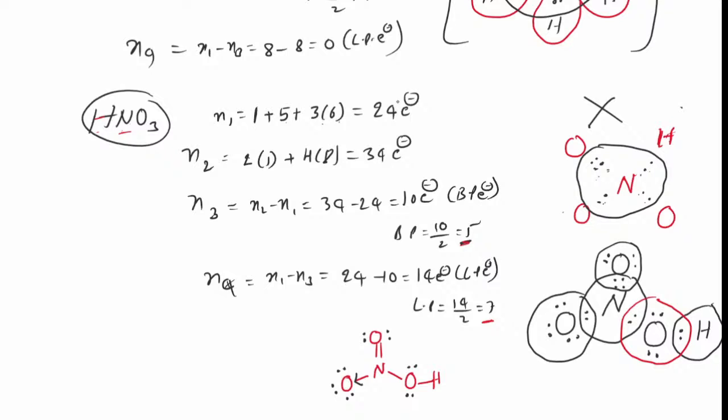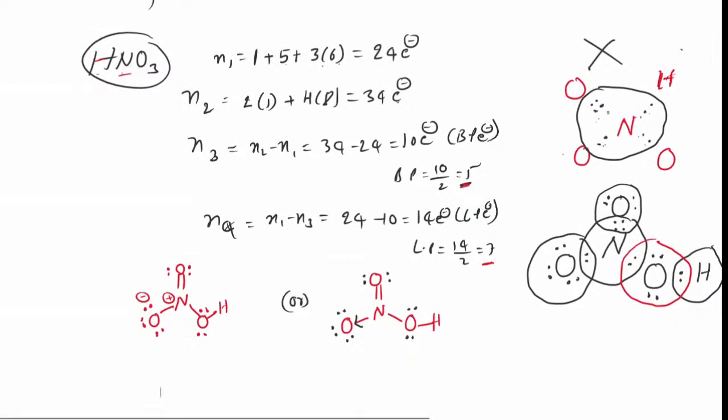Okay, HNO3 structure. Otherwise, instead of that, you can show it like this also. N double bond O, H. Three lone pairs, two lone pairs, two lone pairs, and here you put negative, here you put positive. Otherwise, either like this or like this, instead of the coordinate covalent bond. Now you go for the next molecule, student.